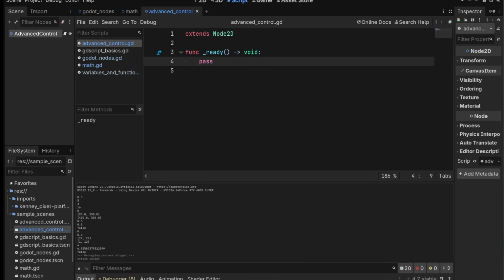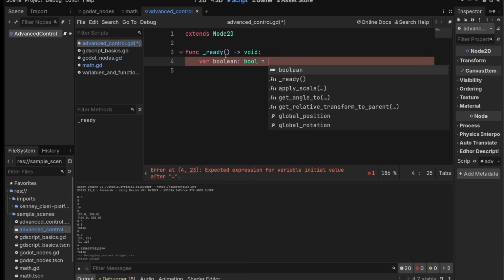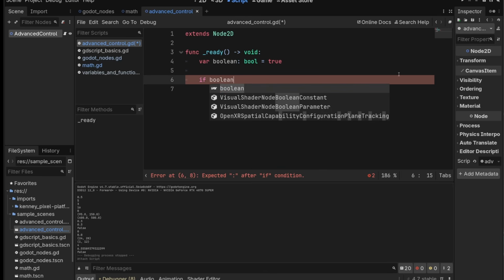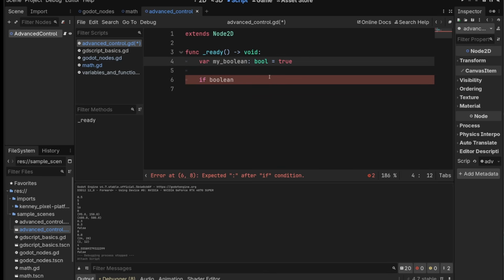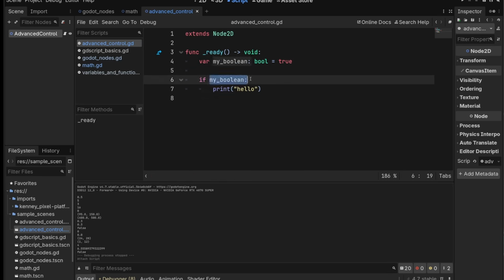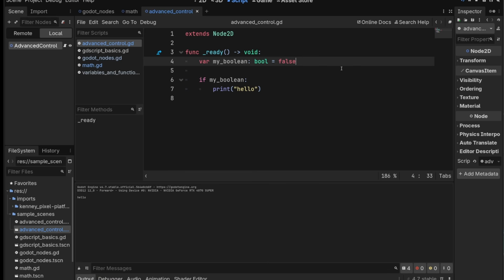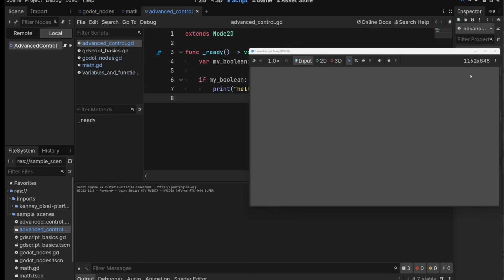Here we go. So let's talk about conditionals again and Booleans. If you remember, a Boolean is a type that can be false, or it can be true. And when we have an if statement like this, if Boolean, we'll just name this something else like my Boolean, so it's clear that's not the type, we can print hello. Now if we play this, maybe guess what's going to happen. We just get the hello, and if this is false, if you remember how the control flow works, we start here, we go here, check if this is true. It's not, so it doesn't go into this. So nothing happens. That's correct.